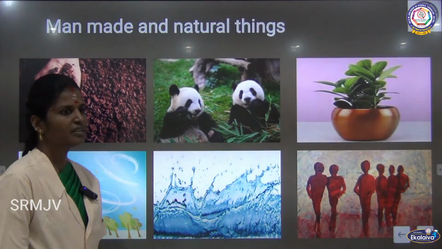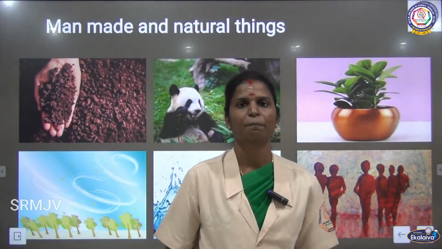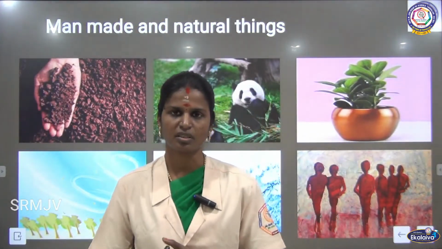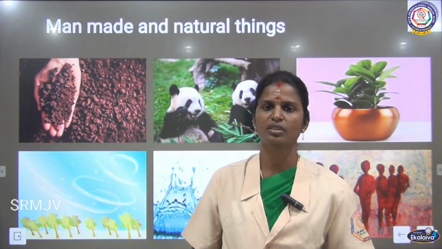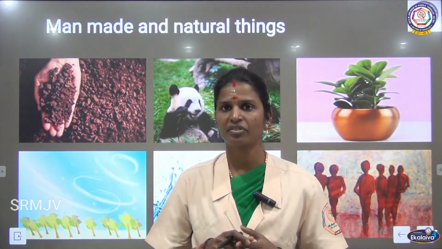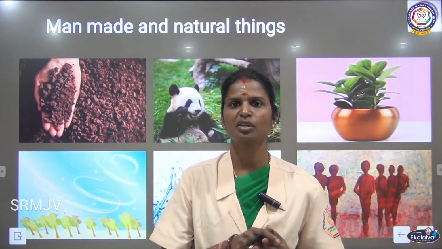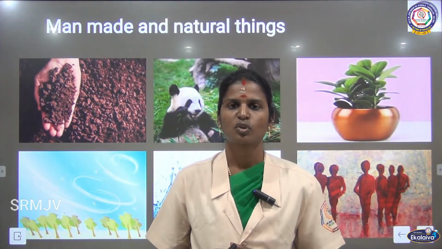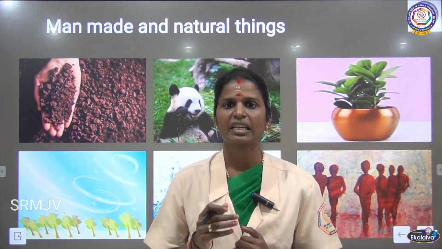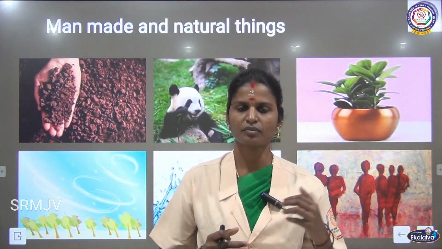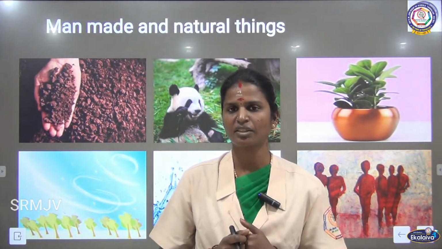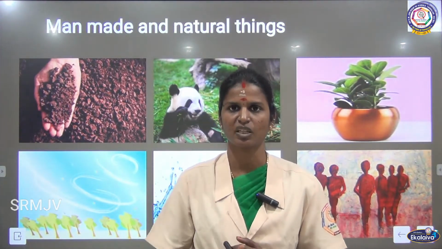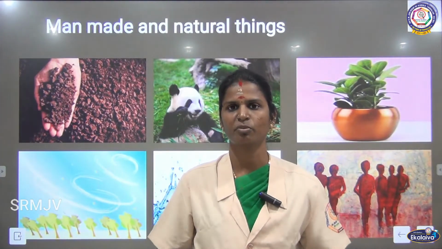Okay. The next interesting topic that we are going to see is man-made things and natural things. So we have many things in this world. For example, we have mountains, we have rivers, we have lakes, we have rocks, we have land, different landforms, we have trees, humans, many things. So they are called natural things. So they occurred naturally. These natural things, we have to preserve and we have to protect, because once they are exhausted, they cannot be replaced.